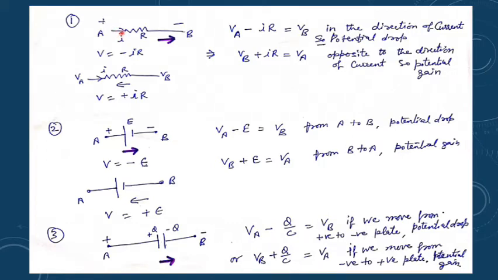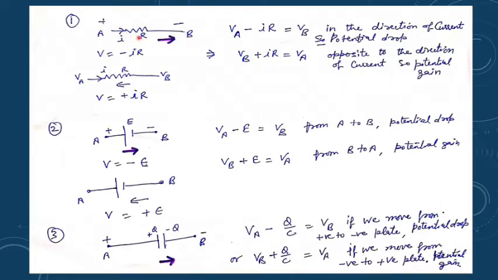The conventional current always flows from positive to negative. For the potential difference, VA minus IR will be equal to VB. So potential decreases when I reach point B. Potential is higher here, which is why current flows in this direction from A to B.